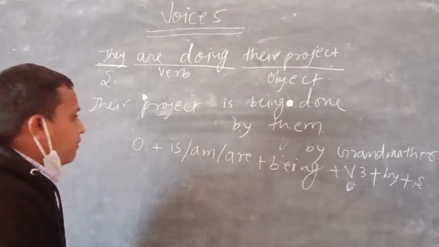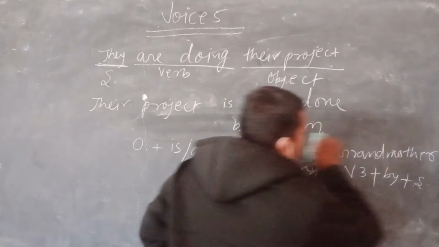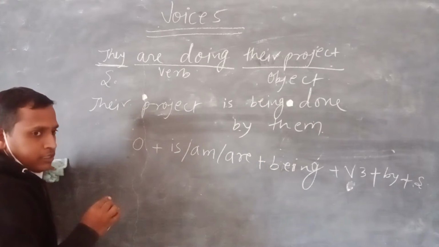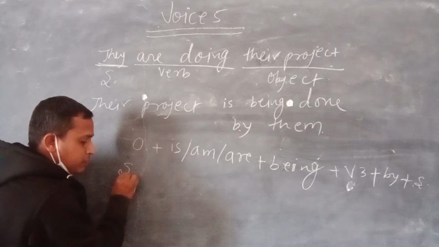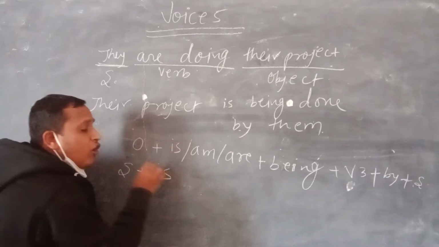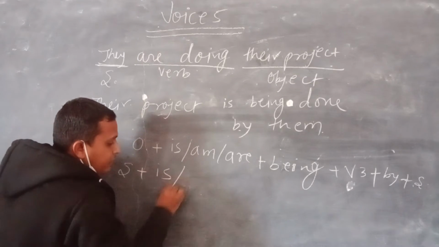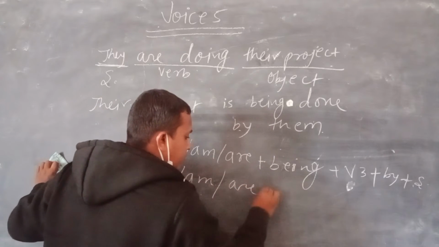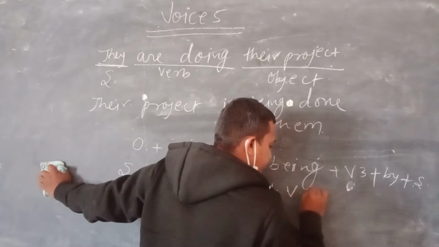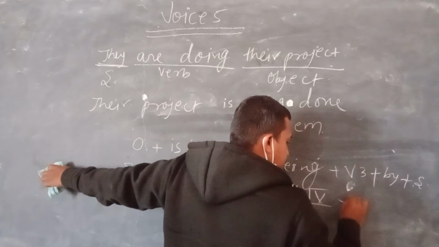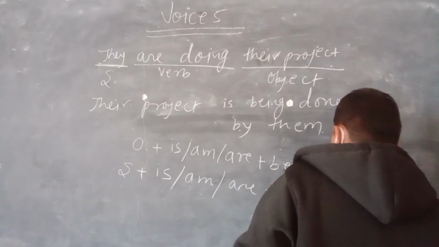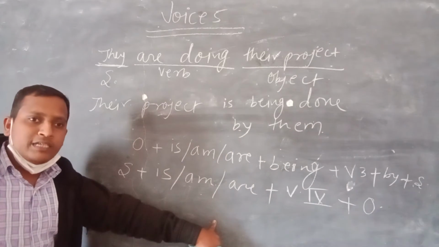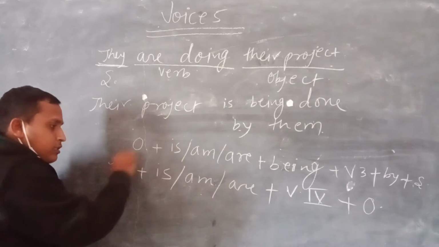For recognition purposes you need to remember one thing, which is that in active voice subject comes in the beginning followed by is, am, are of present continuous tense, then fourth form of verb, meaning the ing form, followed by object. So this is the structure of present continuous tense active voice.